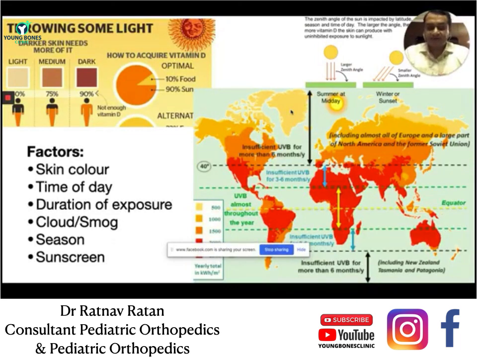We talk about vitamin D. Vitamin D, as we all know, is the sunshine vitamin. There are many factors which determine adequate vitamin D levels in the body. Now, the most important factor है कि आप किस time पे sunlight का exposure हो रहा है. So, the more vertical the sun rays are, that is between 10 a.m. to 3 p.m., the more ultraviolet B rays are there, and you're more likely to form more vitamin D within the skin. This vitamin D is synthesized in the skin.